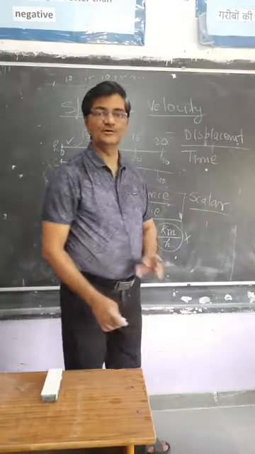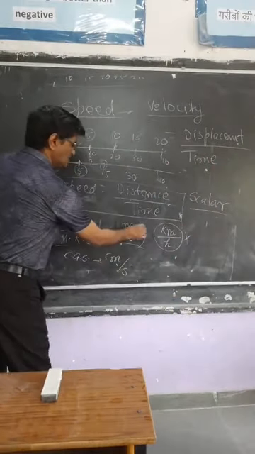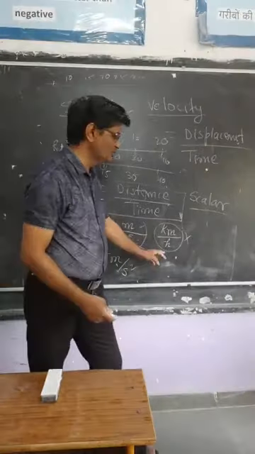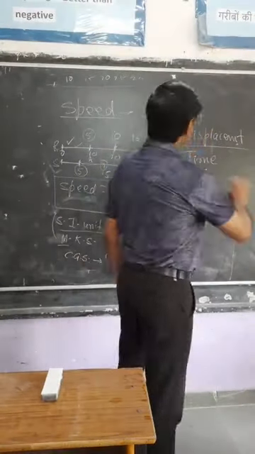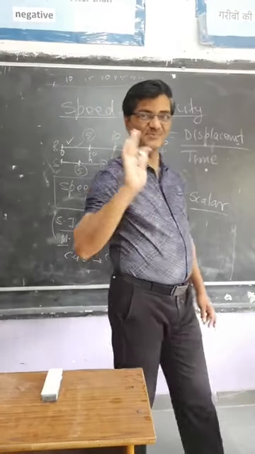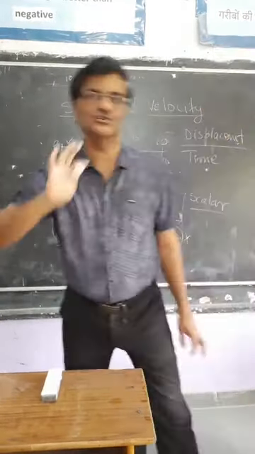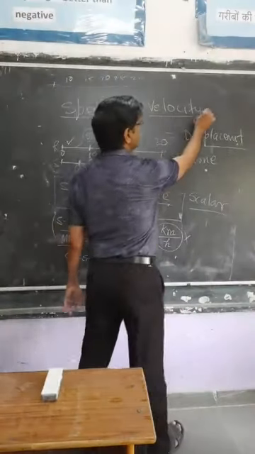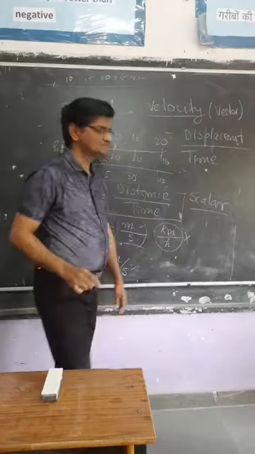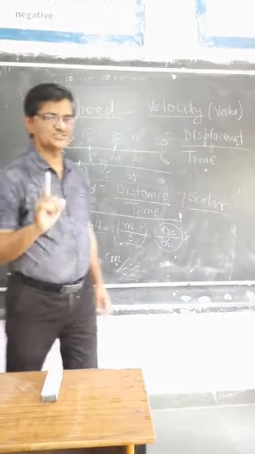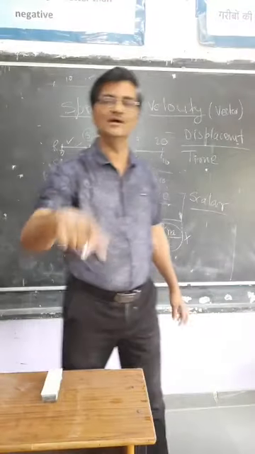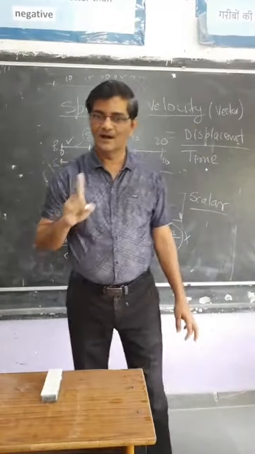Practically we are using kilometer per hour also. But this velocity is displacement upon time, where displacement depends on direction also. So velocity is a vector quantity. Displacement is a vector quantity, therefore velocity is also a vector quantity.